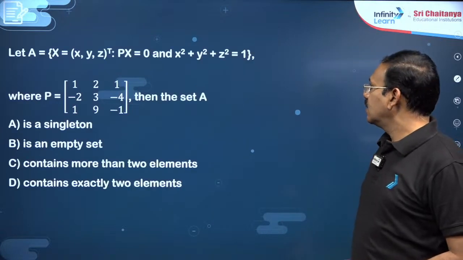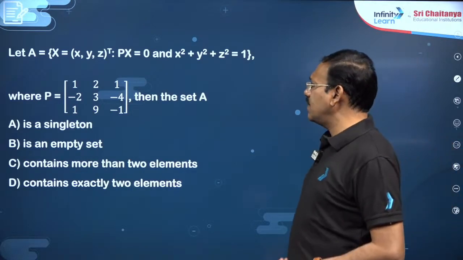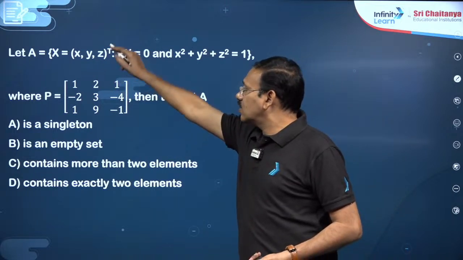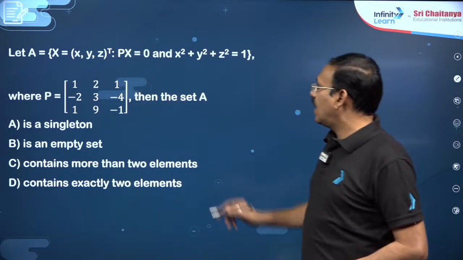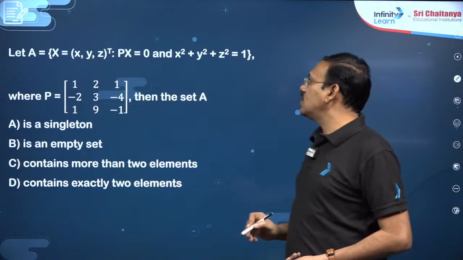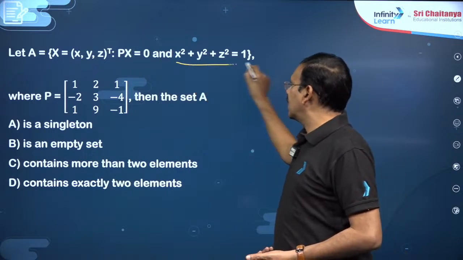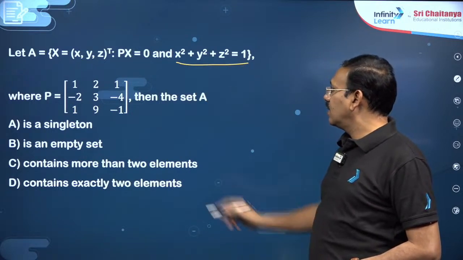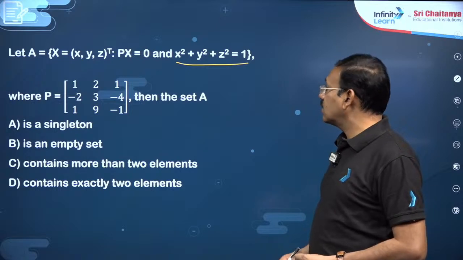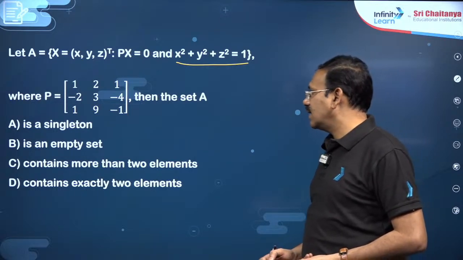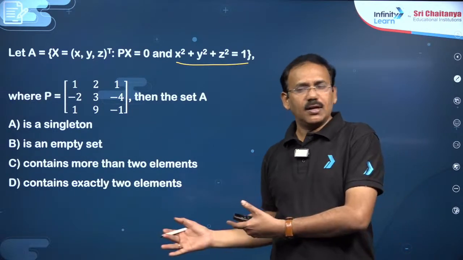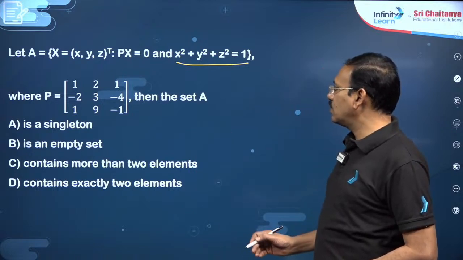Next, dear students, you see almost a similar question. X is the column matrix x, y, z, and given Px is equal to 0 and x square plus y square plus z square is 1. P is the matrix given. Now the solution set he is asking, how many does it contain? Almost similar question. Here also you can do the same.